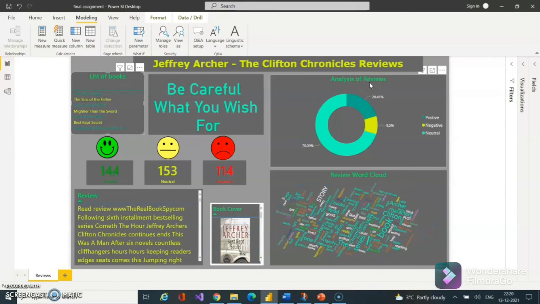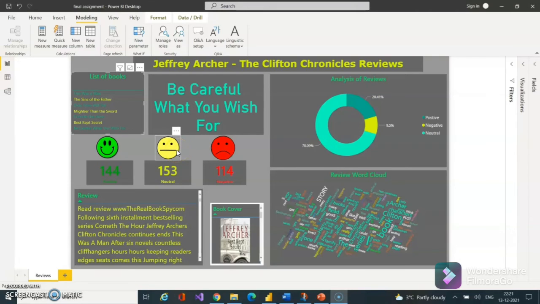The donut chart on the right hand side gives us the analysis of reviews, wherein it segregates and gives the percentage of positive, negative and neutral reviews out of the total reviews collected for a particular book. Down in the bottom right corner, we have a word cloud for reviews in which word size accurately portrays the frequency of the word used in a book review. Stop words are eliminated for efficient projection.